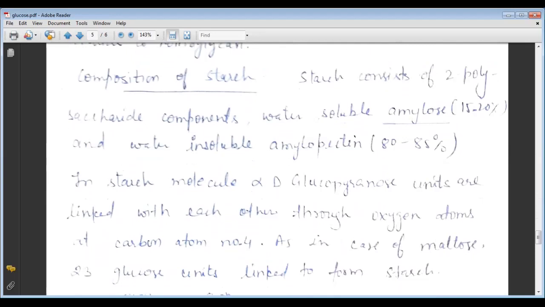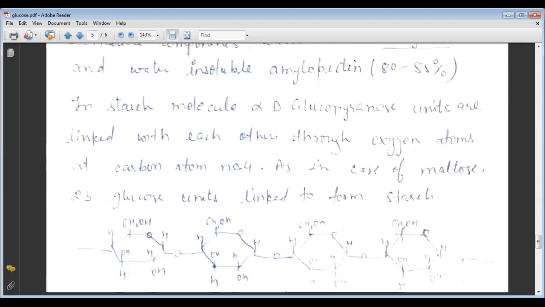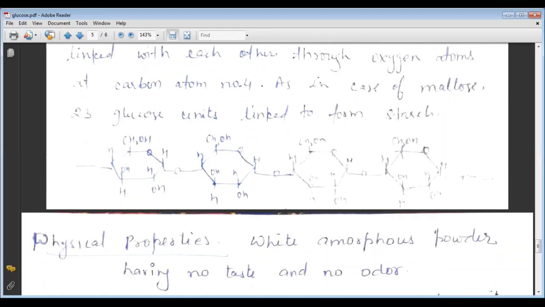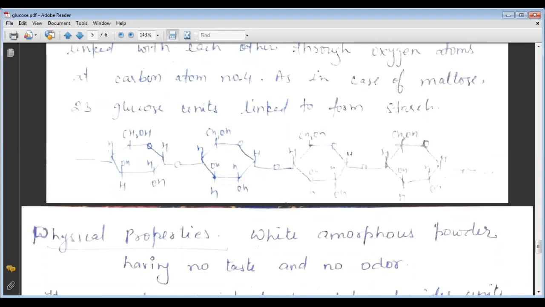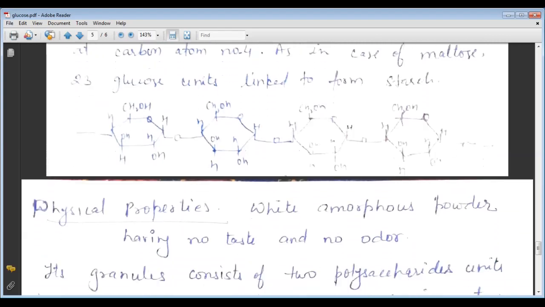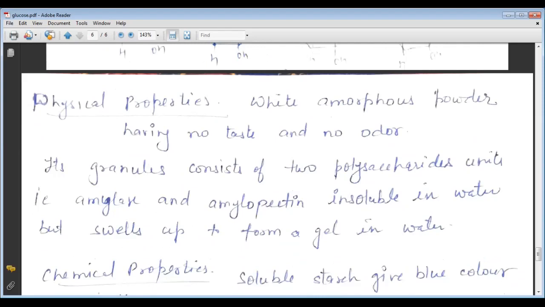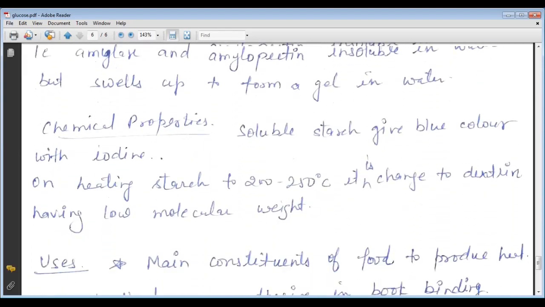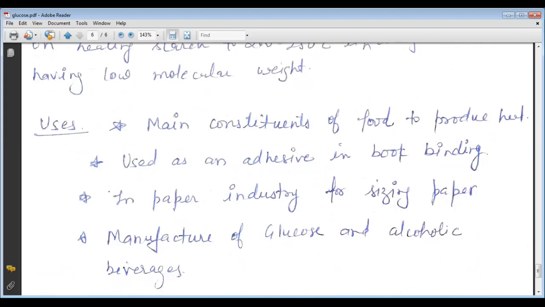In the starch molecule, alpha D glucose units are linked with each other through an oxygen atom at carbon atom number 4. So this is the structure, and the chemical properties and physical properties also. At the last, we have the uses of starch also. So this is a short introduction to glucose, fructose, and starch.